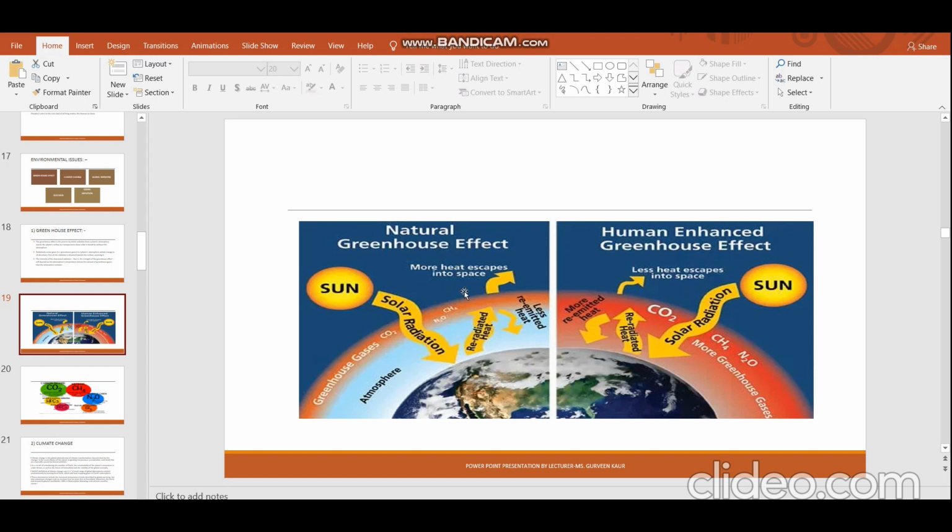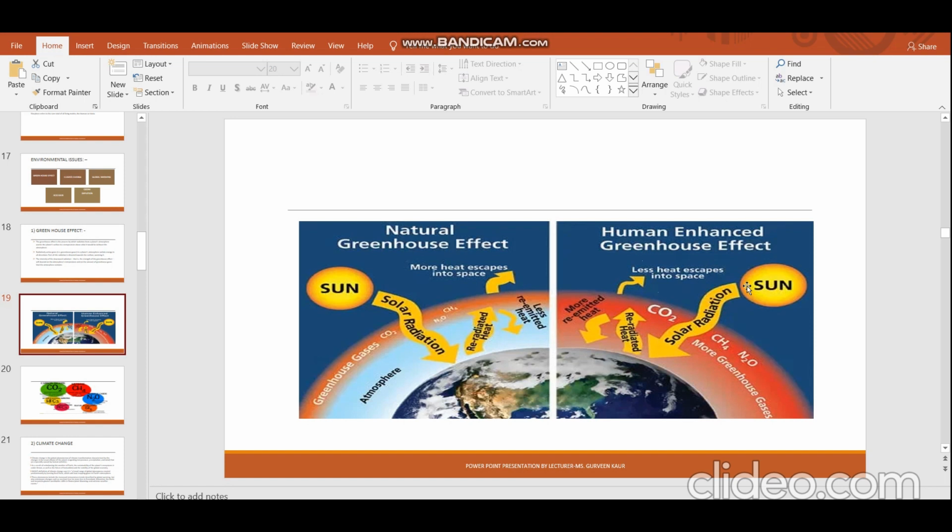Over here more heat escapes into the space, but over here less heat is escaping. Why? Because of the adverse effect, because of the pollution. So an enormous amount of heat is created. This is the difference between the natural greenhouse effect and the man-made greenhouse effect. These two things are totally different, and this human enhanced greenhouse effect is causing problems. Now why is the natural greenhouse effect necessary? Because if it didn't exist, the temperature would be minus 18 degrees Celsius and no survival would be possible.